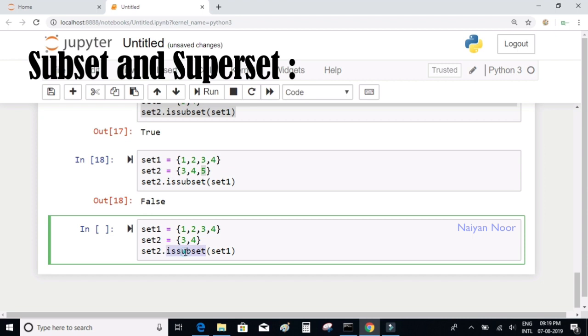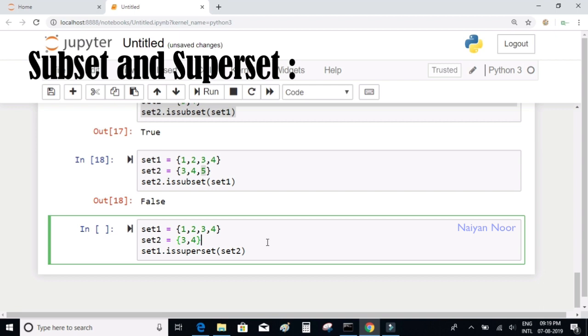So when I say set 1 dot issuperset of set 2, you're checking whether set 1 is a superset of set 2, or in other words, whether set 1 contains all the elements that are present in set 2.